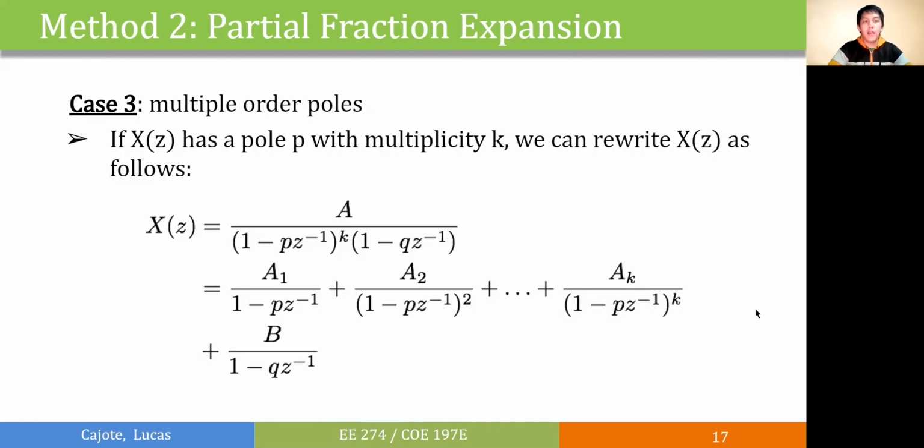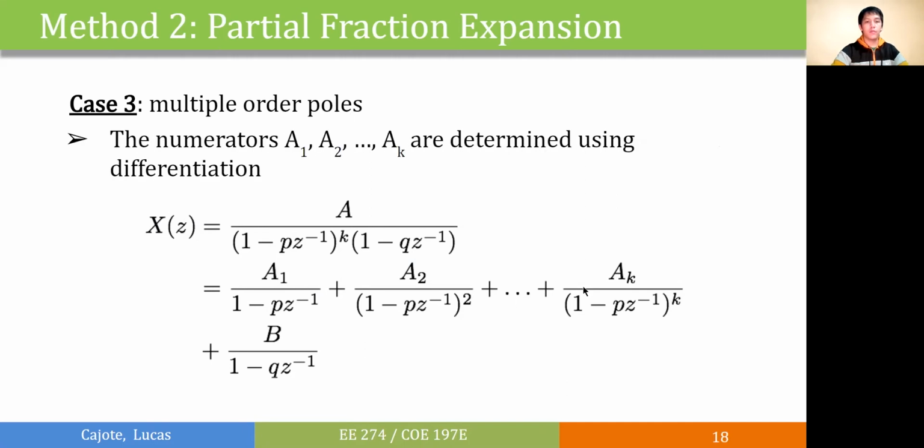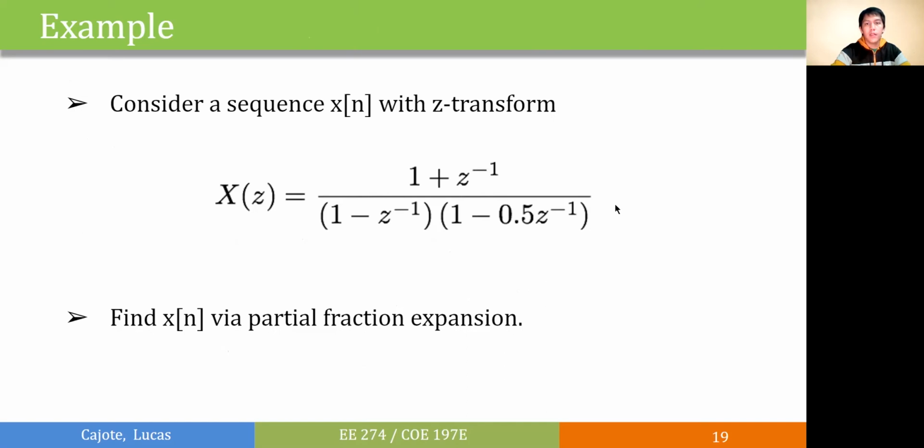So for our last case, we have multiple order poles. Here we need to separate our function into terms wherein the denominator has increasing multiplicities depending on the multiplicity of our pole. And the numerators A sub k can be determined using differentiation and cover-up method or by comparing coefficients and cross-multiplication. Now let's try to get the inverse Z transform of the following function using partial fraction expansion.